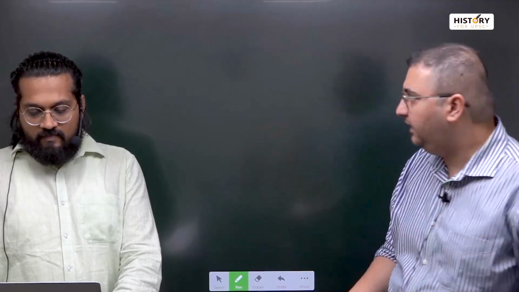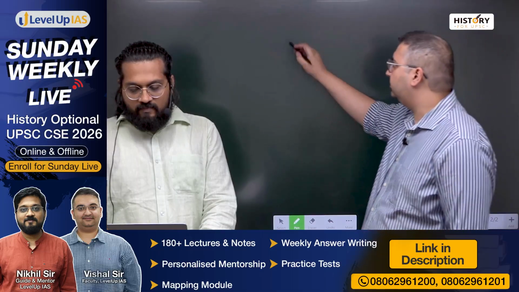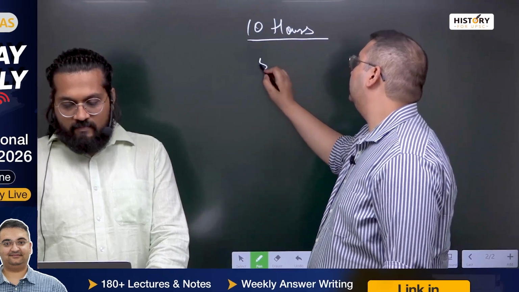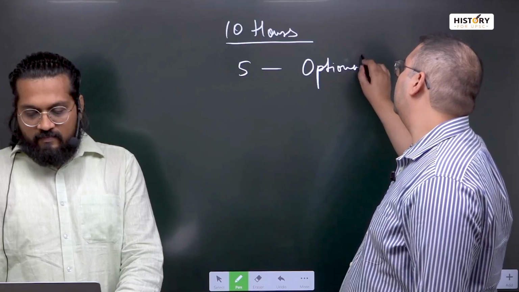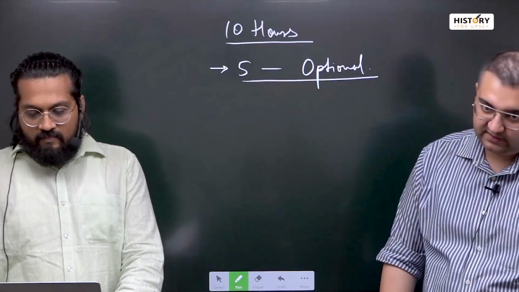So on average, at this stage, I expect you will be getting anywhere between 9 and 10 hours of personal study time, apart from your classes and everything else every day, right? So you should split that halfway down between GS and optional preparation. So half for optional preparation, half for GS preparation. Let us take the figure of 10 hours. Out of which 5 you are going to dedicate to optional preparation. And this has to be further divided, right?